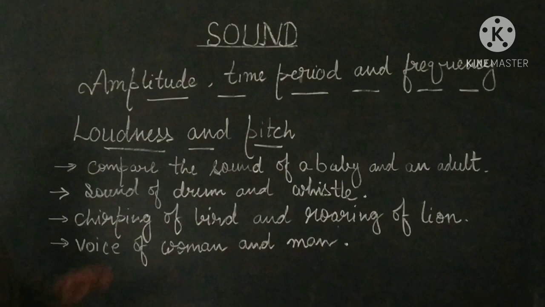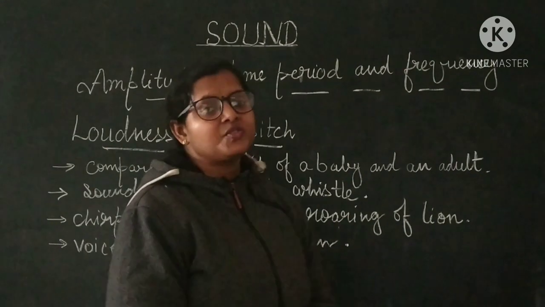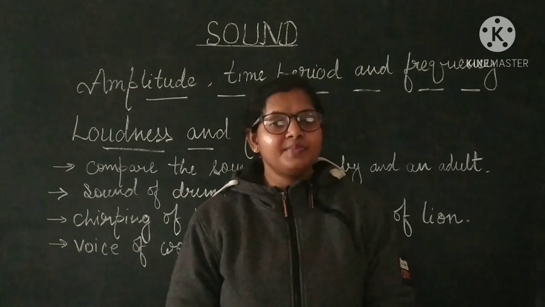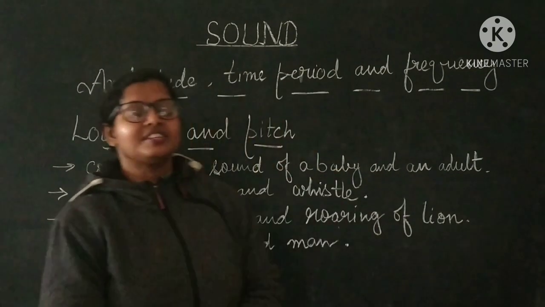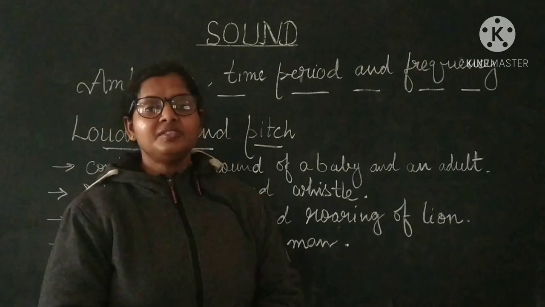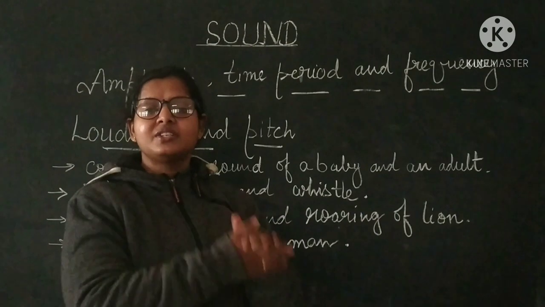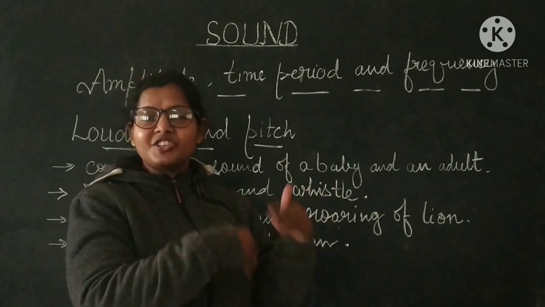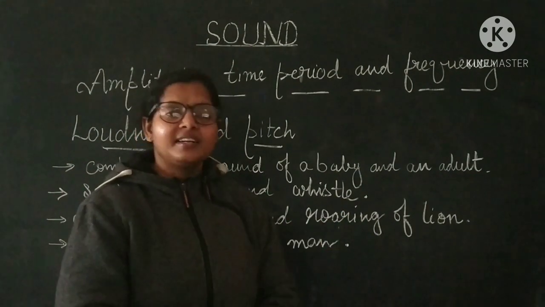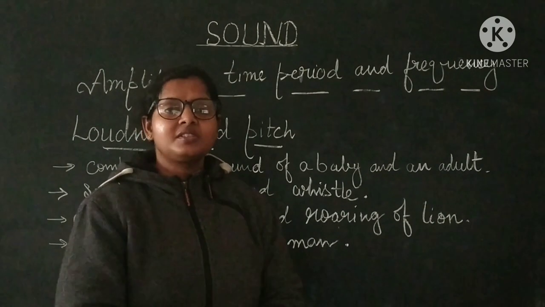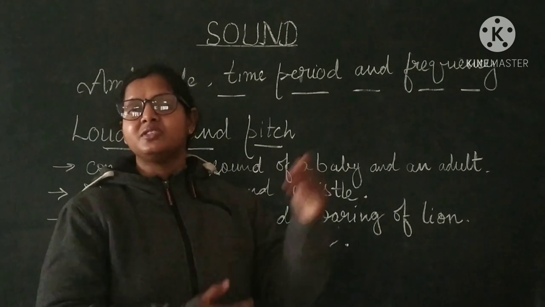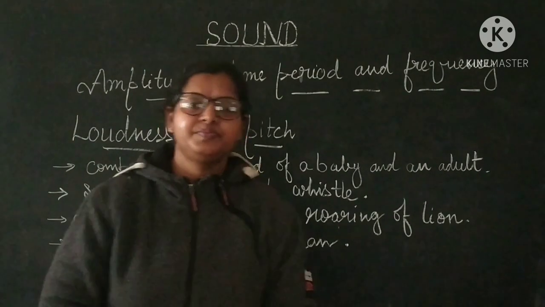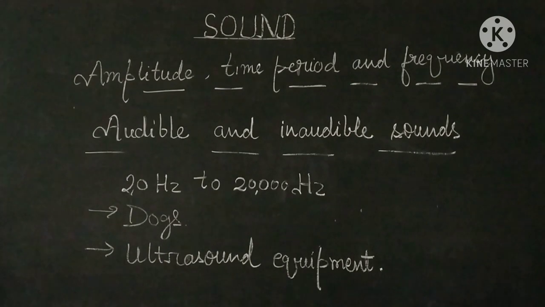So that was all about the loudness and pitch. Loudness depends on the square of the amplitude, while pitch depends on the frequency of the vibration or oscillation. So higher the frequency, higher will be the pitch, and more shrill the sound will be. And higher the amplitude, higher the loudness will be. So loud sound is produced due to the higher amplitude.